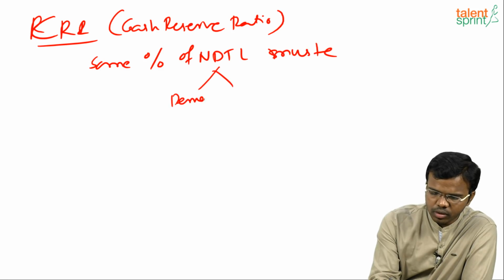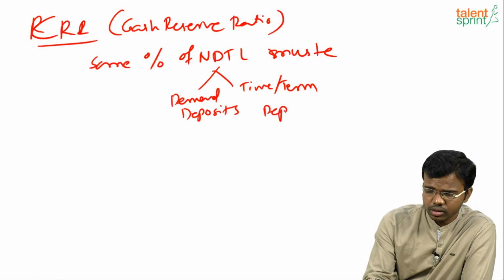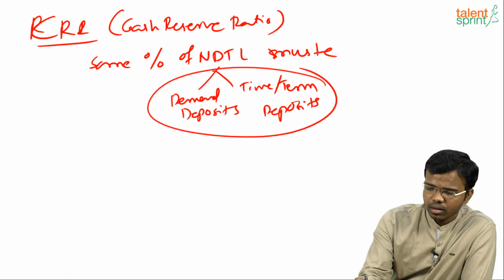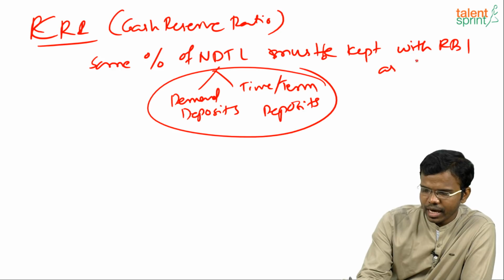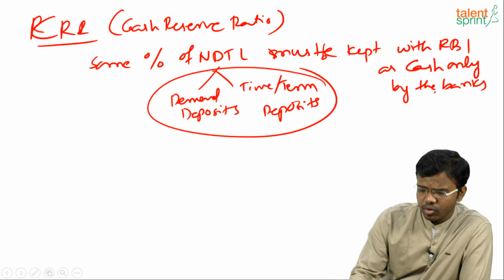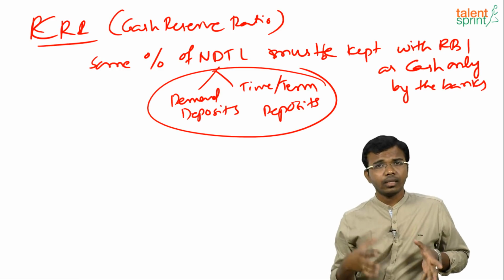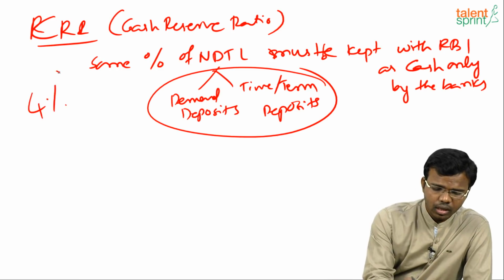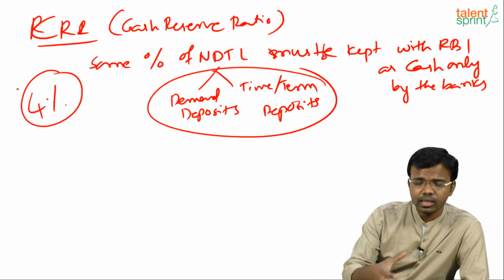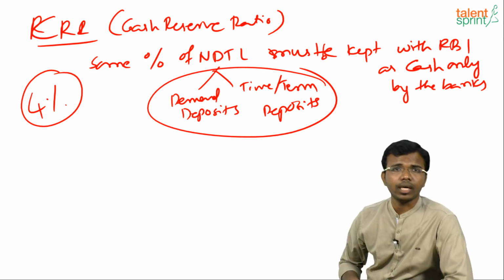NDTL means demand deposits plus time or term deposits. The FD and RD is called time or term deposits. So that must be kept with RBI as cash only by the banks, for any emergency purposes, because this CRR must always be maintained by the banks in India. Currently it is 4%. Suppose if one bank has 100 crores as total NDTL, that is total deposits, 4 crores must be kept as cash with RBI only.